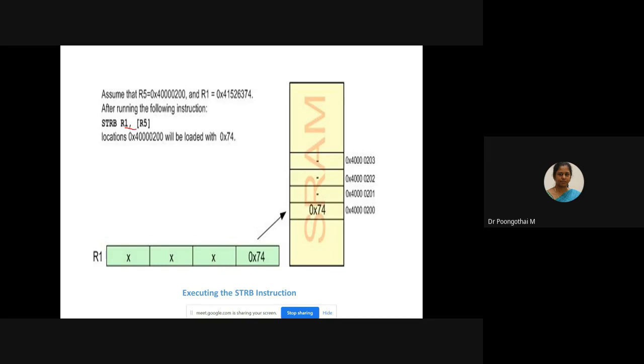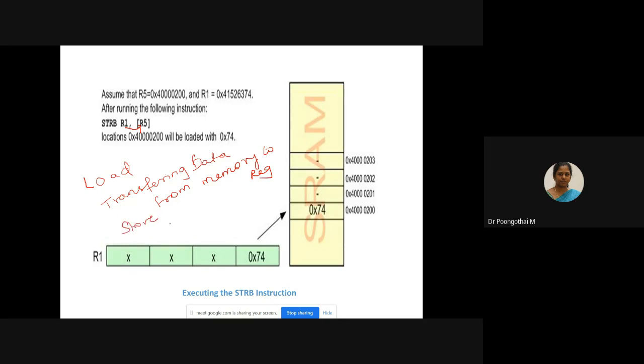What is this STRB? Storing the R1 register content into the memory pointed to by R5. Just a reverse operation. We are transferring the data from register to memory. Load means data from memory to register, and that is the purpose of load.